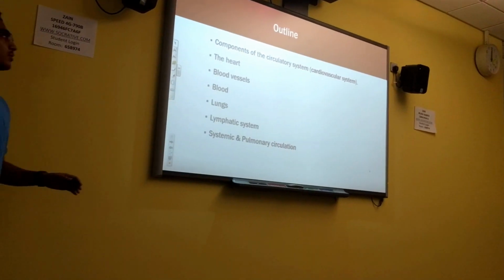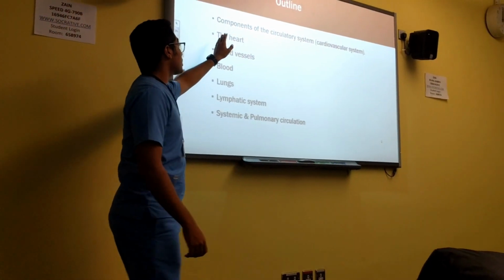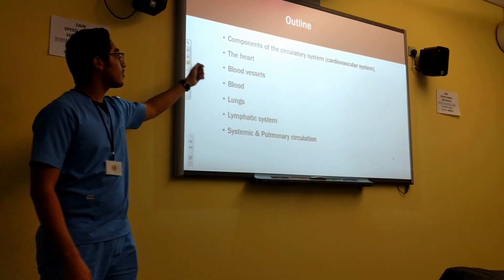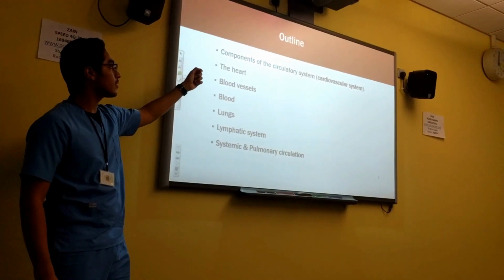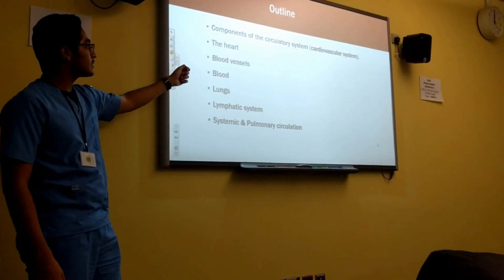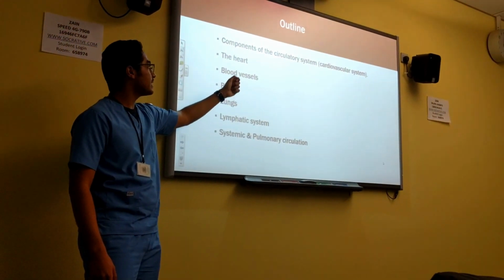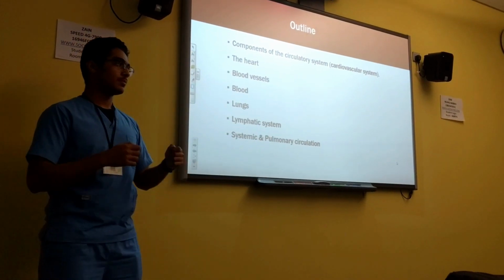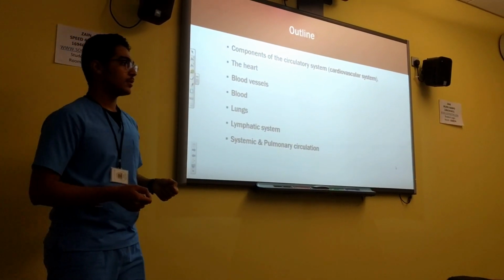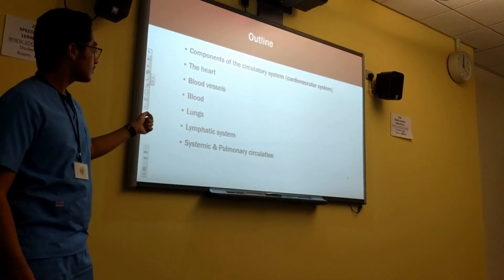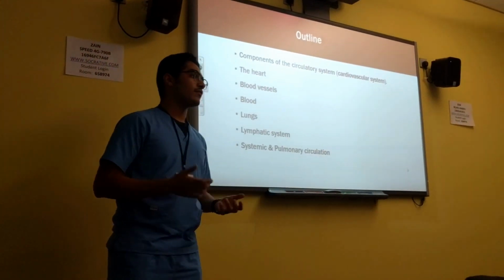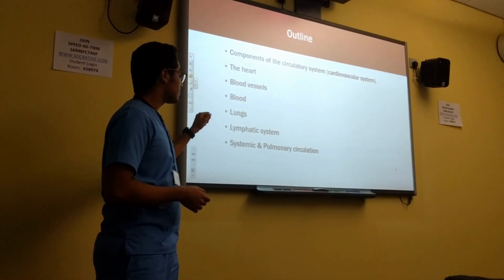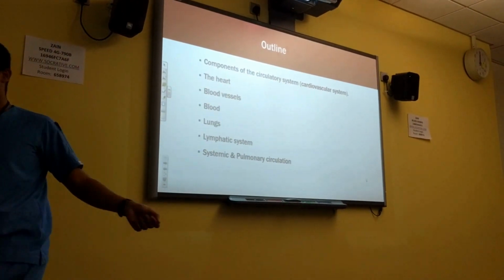Here we can see an outline of the main points I'll be talking about. I'll be talking about the components of the circulatory system, or the cardiovascular system. I'll be talking about the heart, the main chambers of the heart and the circulation. I'll be talking about the blood vessels, types of blood vessels, and the function of each blood vessel. I'll be talking about the blood, what blood is, the components of the blood and the functions of each component. I will be talking about the lungs, the main components of the lungs, and the function of each component. Then I'll be talking about the lymphatic system and the systemic and pulmonary circulation.